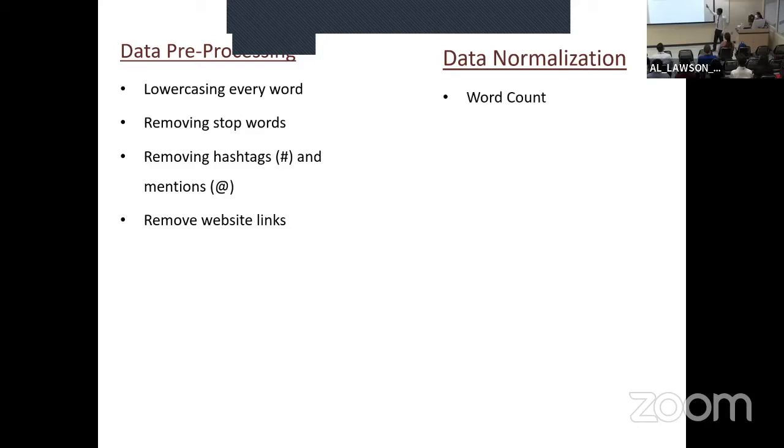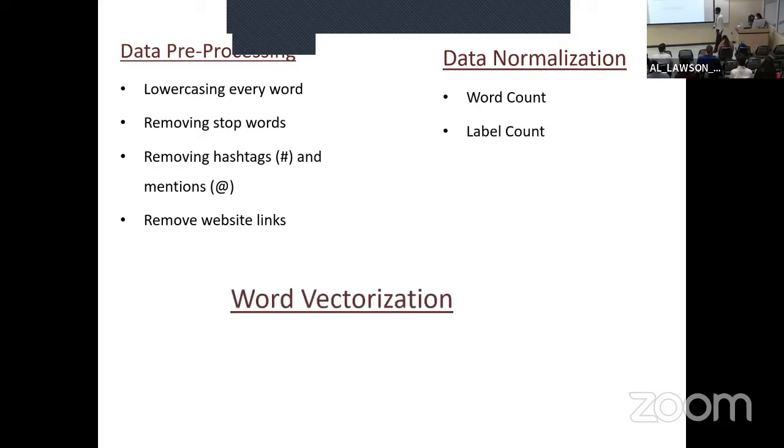After data pre-processing, we have to normalize the data to remove the bias, to remove the outliers. So first thing is word count. We make sure that we don't have any tweets that are less than 5 or 10 words, and also that are not greater than 50 words, because we want to have uniformity. And after we balance the word count, we balance the label count as well. So the labels in this case are sea level rise and non-sea level rise, and we want to make sure that there are equal amounts of tweets for sea level rise and non-sea level rise, because we don't want the machine to learn just on one thing and not learn the other.